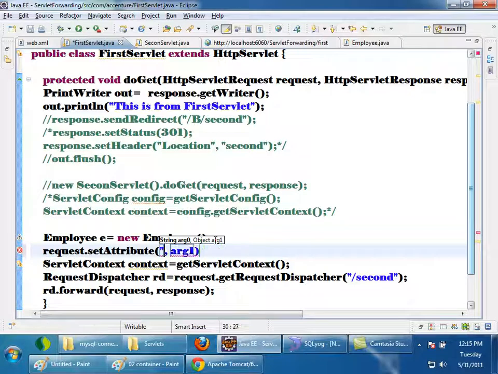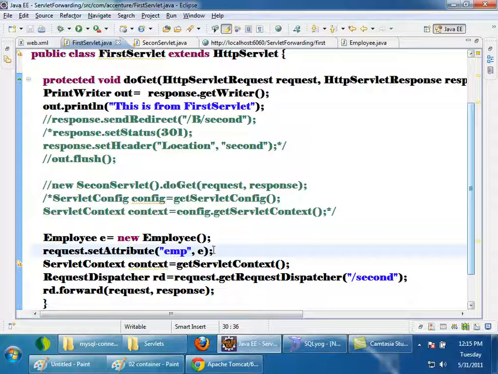I can give an attribute name emp and I'll say e. Now, if I want some data to be available in the second servlet, what am I doing? Before forwarding, I am setting an attribute in the request. The name of the attribute is emp and the value is the employee object.